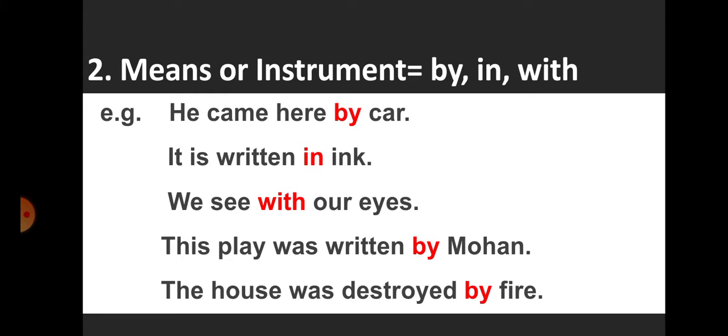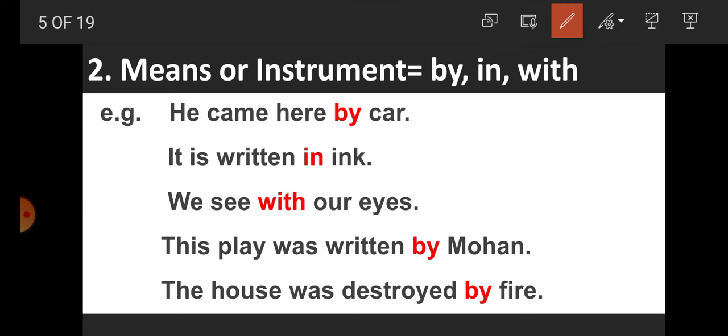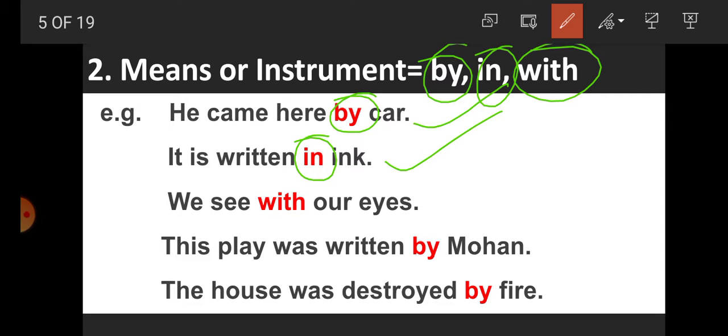Second one, students: means or instrument. For indicating means or instrument, we are using prepositions like by, in, or with. For example, he came here by car. So by indicates the means. It is written in ink. So in indicates the means.